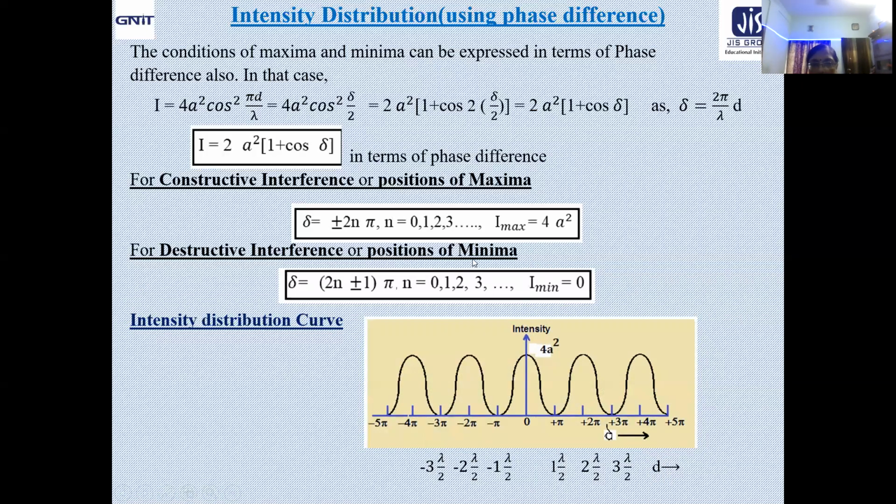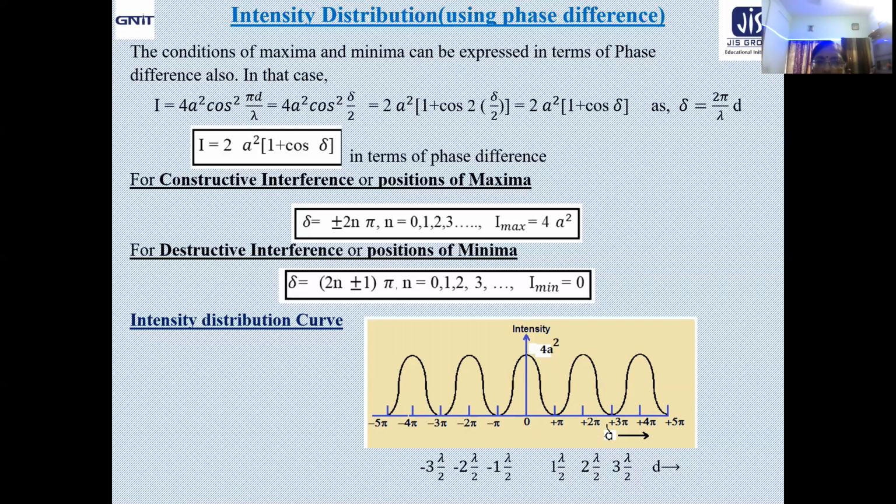Just take a look. At 0, if n equals 0, you will come under the position of maxima as per this condition. So what is the maximum intensity? 4a square you are getting. Next one, plus 2 pi, plus 4 pi, minus 2 pi, minus 4 pi. That means plus minus is coming from here. Plus means the right hand side, and minus means the left hand side with respect to the zero line we are considering.